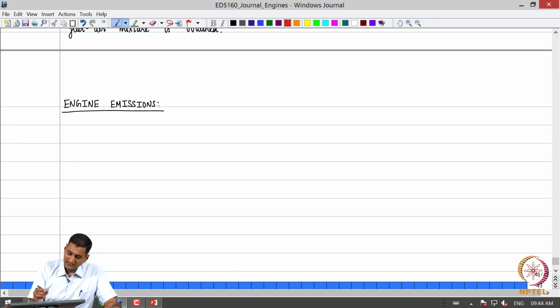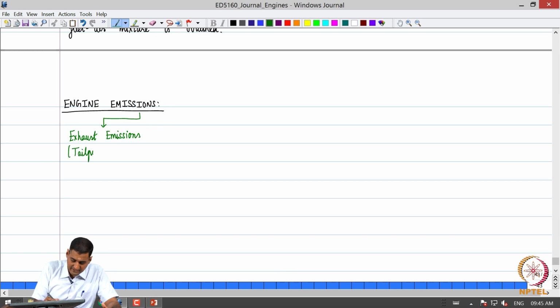So, if we look at emissions per se, we can broadly divide them into what are called exhaust emissions, what we call tailpipe emissions.